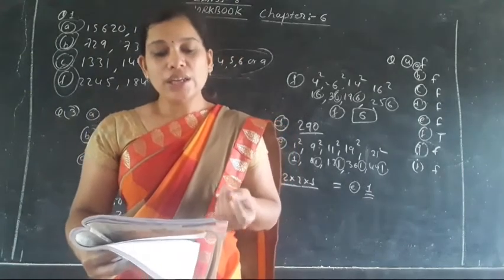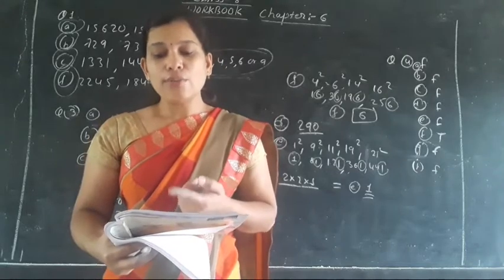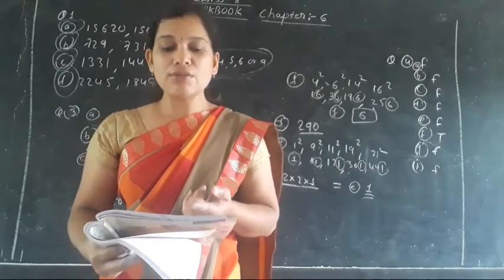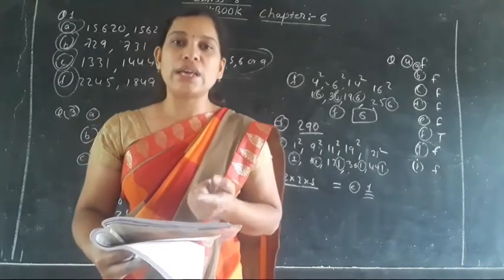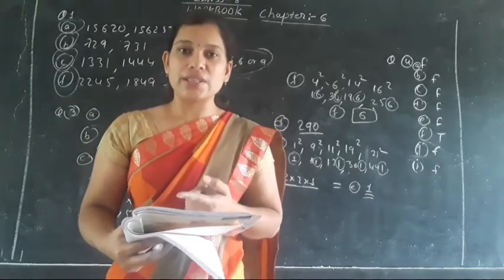B part, that three natural numbers p, q, r are said to form a Pythagorean triplet if p square plus q square is equal to r square. Actually this is the Pythagoras theorem. It is not Pythagoras triplets, isn't it?